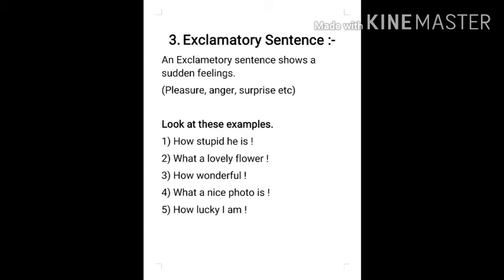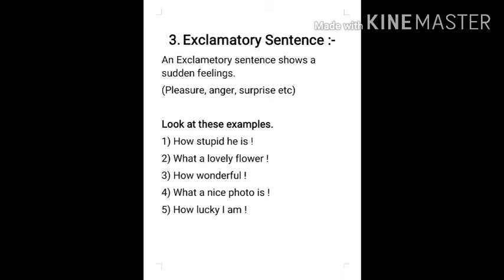Examples: how stupid he is. This sentence starts from how and ends with an exclamation mark. Second one: what a lovely flower. This sentence starts from what a and ends with an exclamation mark. Third one: how wonderful. This sentence starts from how and ends with an exclamation mark.